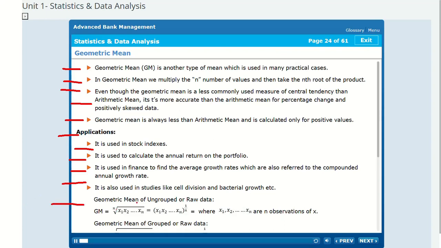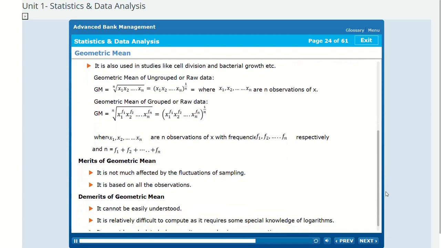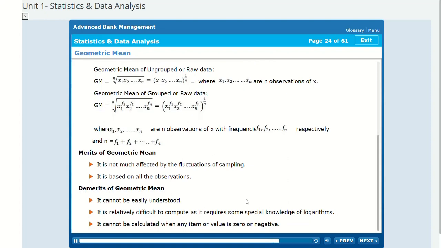Merits of geometric mean. It is not much affected by the fluctuations of sampling. It is based on all the observations. Demerits of geometric mean. It cannot be easily understood. It is relatively difficult to compute, as it requires some special knowledge of logarithms. It cannot be calculated when any item or value is 0 or negative.